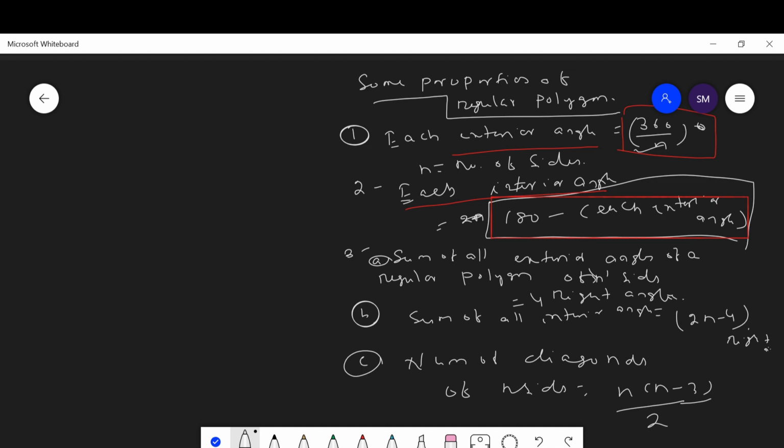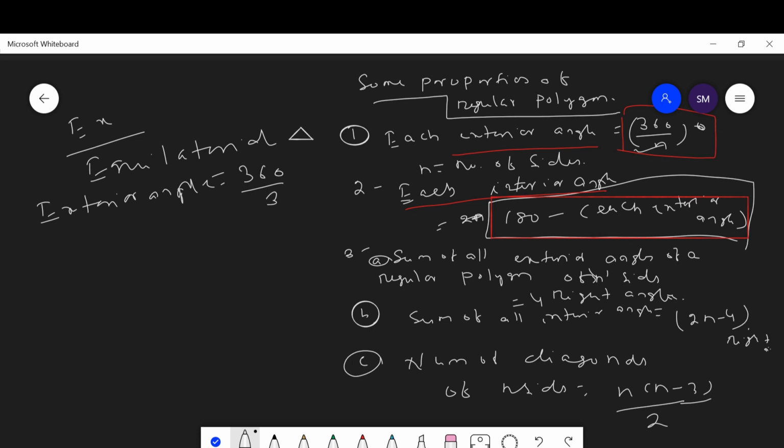The property says that the sum of all exterior angles of a regular polygon is always 4 right angles. The first property says that each exterior angle is 360 upon n. Now let us consider an equilateral triangle. An equilateral triangle is also a regular polygon whose each exterior angle is 360 upon 3, which is equal to 120 degrees.